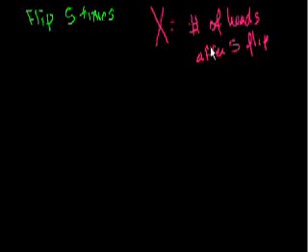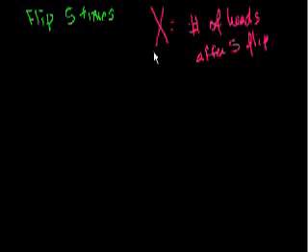Maybe I have 5 coins and I flip them all at once and I just count the heads. Or I could have 1 coin and flip it 5 times and see the number of heads. It actually doesn't matter. But let's say I have 1 coin and I flip it 5 times, just so we have no ambiguity. So this is my definition of my random variable. As we know, a random variable is a little different than a regular variable. It's more of a function. It assigns a number to an experiment. And this one's pretty easy. We just count the number of heads we got after 5 flips, and that's our random variable X.